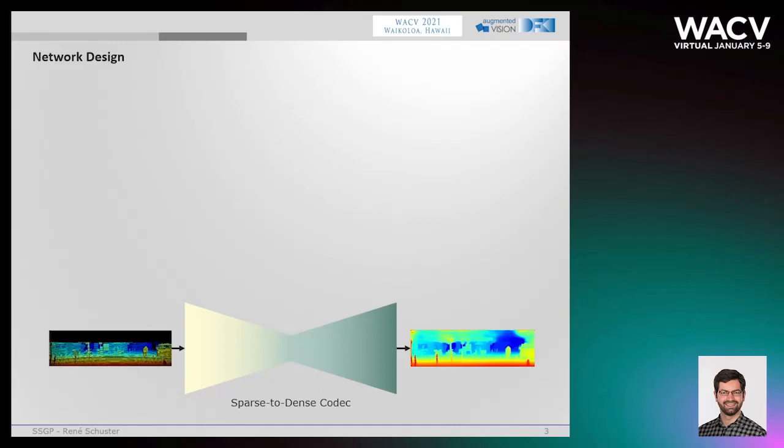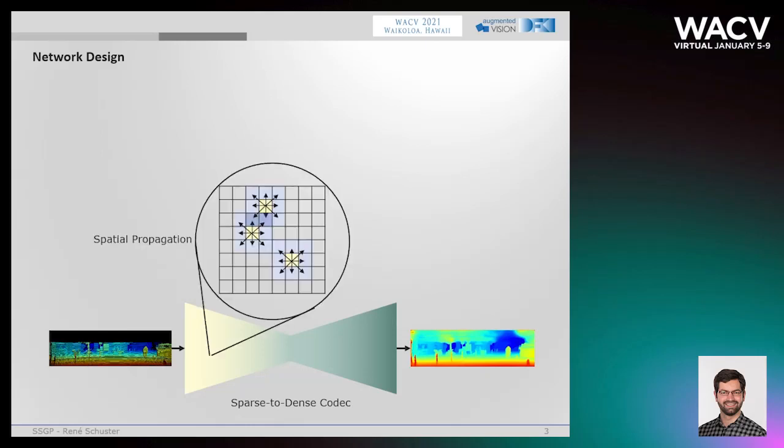Also, SSGP is designed to be very robust against noise and changes in the density distribution of the input. This is achieved by a set of architectural concepts. Firstly, the core is a denoising autoencoder, where gaps in the input can also be considered as a severe kind of noise. Furthermore, the interpolation, or rather extrapolation, is modeled as spatial propagation of known pixels into their neighborhood.